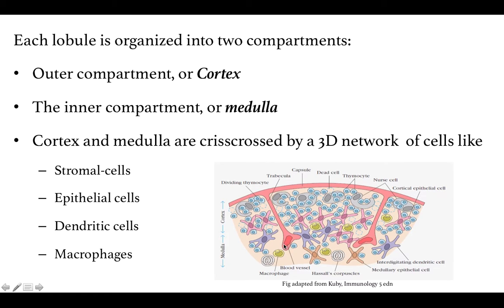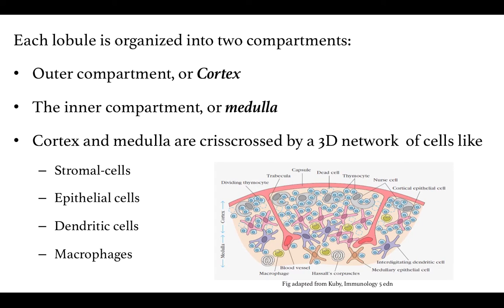But to differentiate between the cortex and medulla, in between the two compartments, a number of stromal cells, epithelial cells, dendritic cells and macrophages form a very dense network of cells.